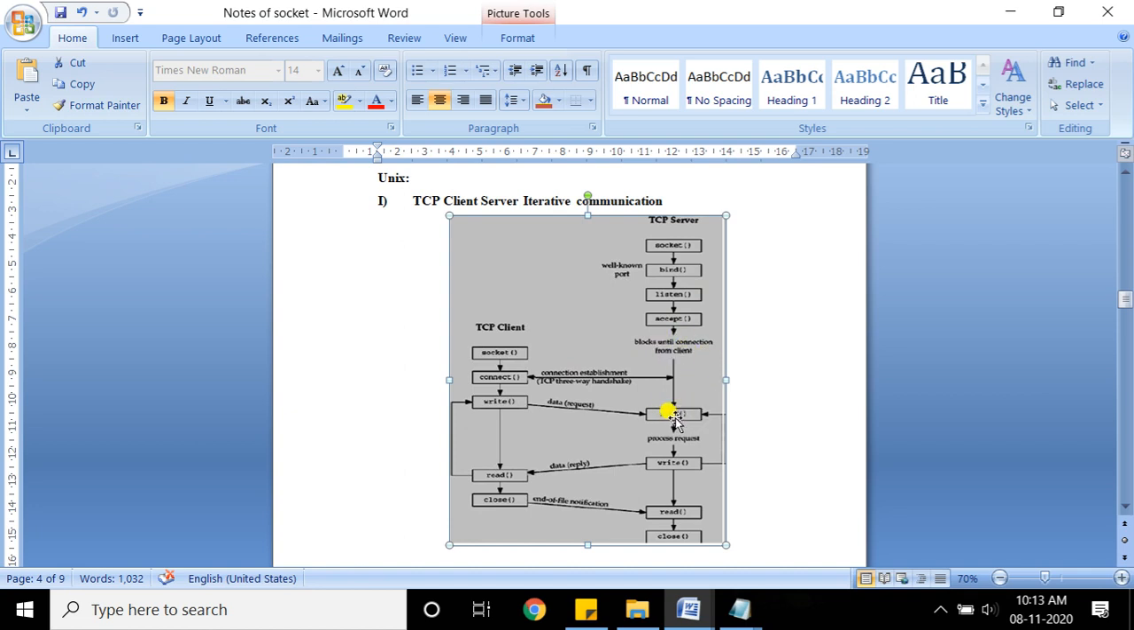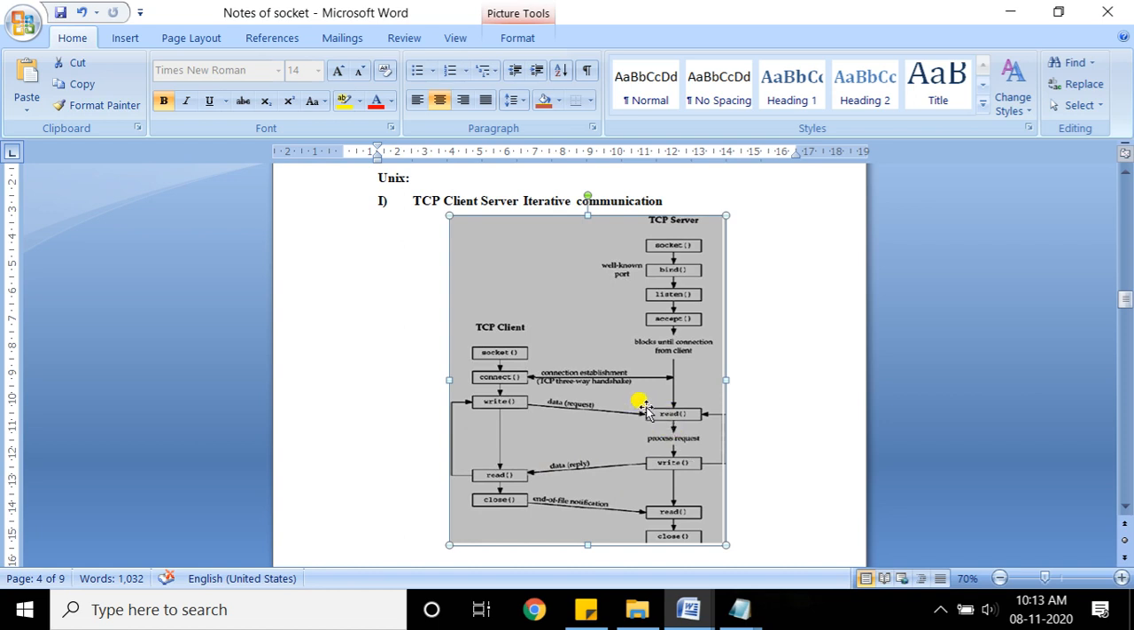Then the next system call is read. Read means it will read the request from the client. After that it will process that request, then it will write the output to the client, which means it is sending the reply. So for reading the request, the read system call is used, and for writing the reply, the write system call is used. You can see clearly that in between read and write the server is going to process that request.